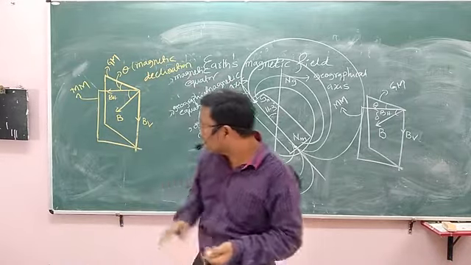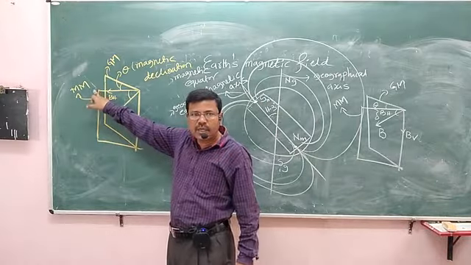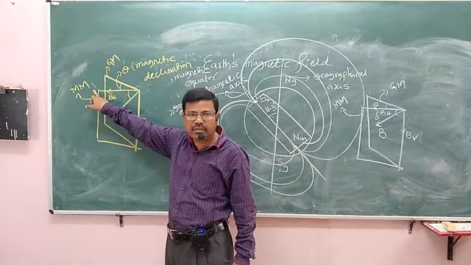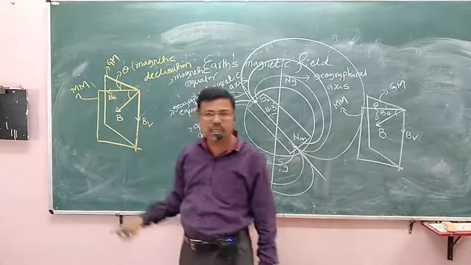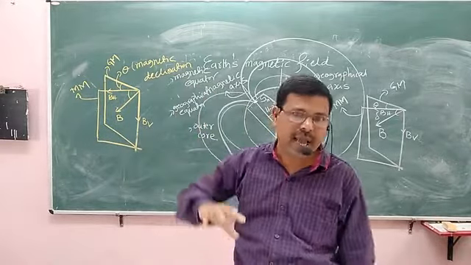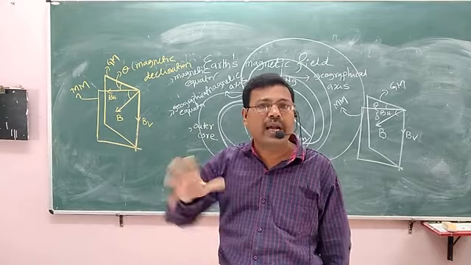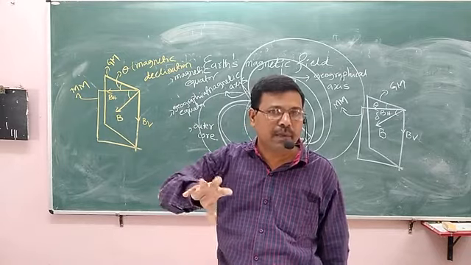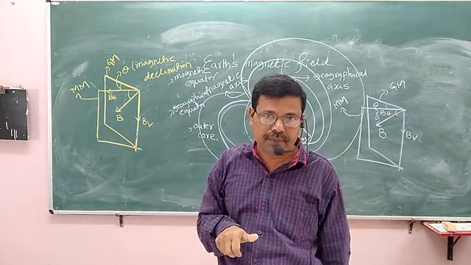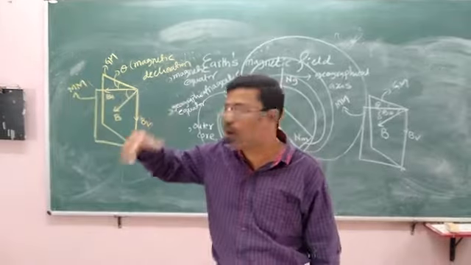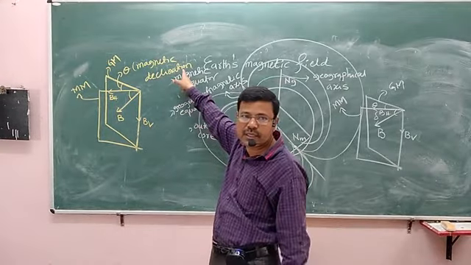I repeat, this angle is known as angle of dip or angle of inclination or simply magnetic dip, which is different from magnetic declination.